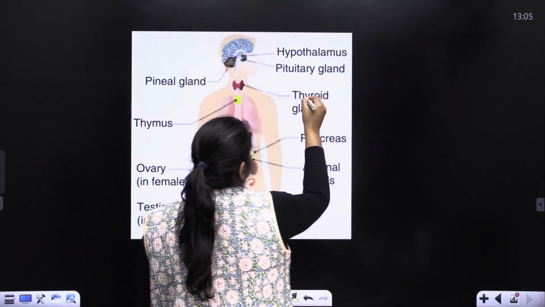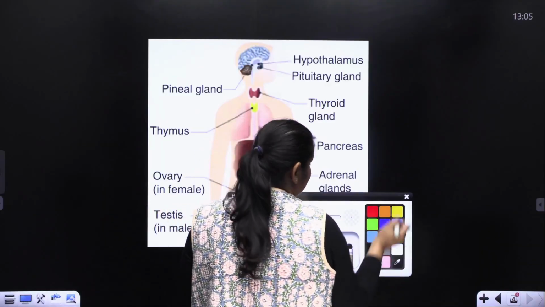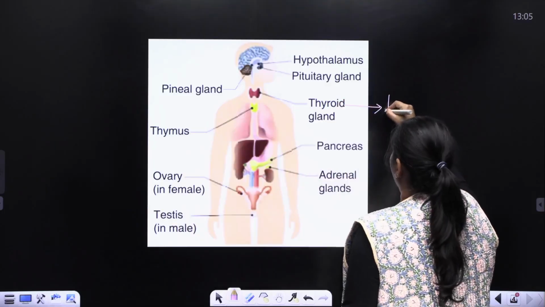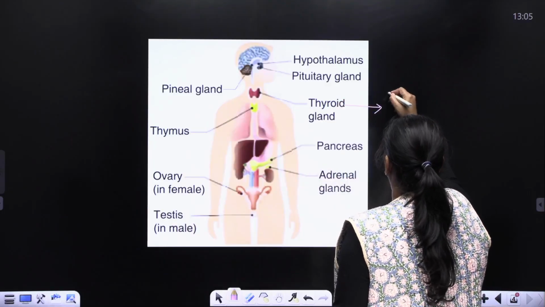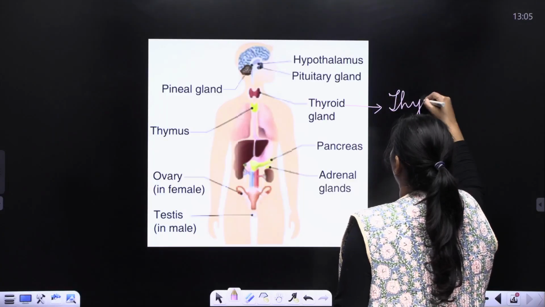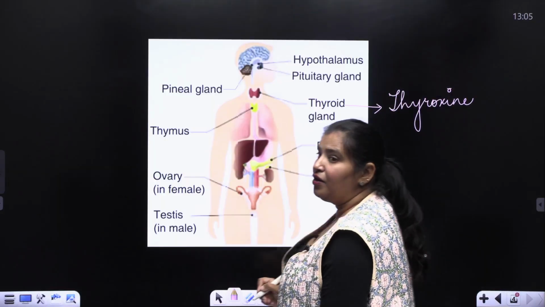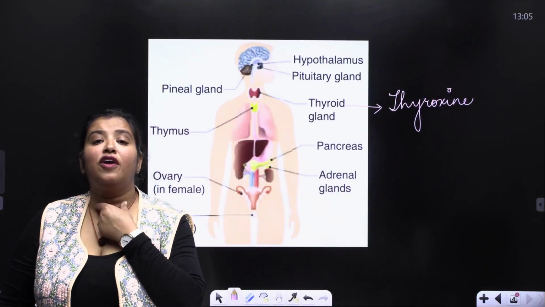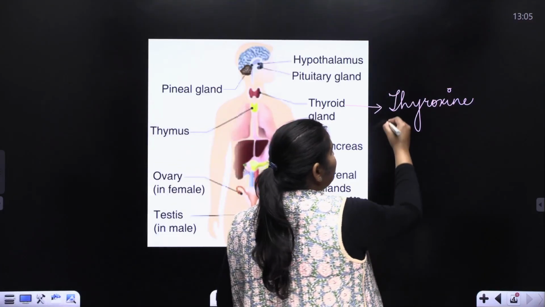In the neck is present the thyroid gland, and the secretion of the thyroid gland is known as thyroxine. It is present in front of the larynx. Clear?